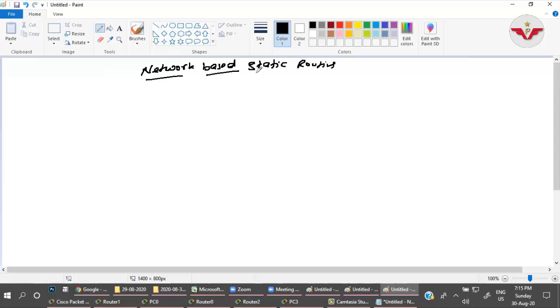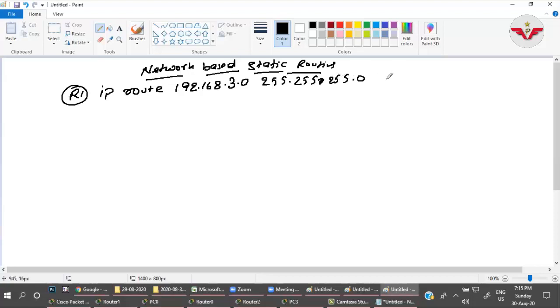I will write only the syntax, else you will have to understand where and what commands you have to put, right? So the syntax on R1, the command I have given is IP route, the destination network 192.168.3.0 with subnet mask 255.255.255.0 and the next hop IP 192.168.1.2. This is what I had given there on R1 for the 3.0 network.